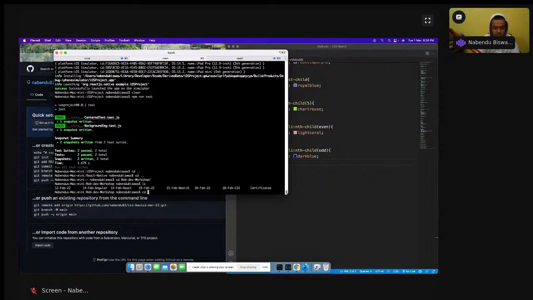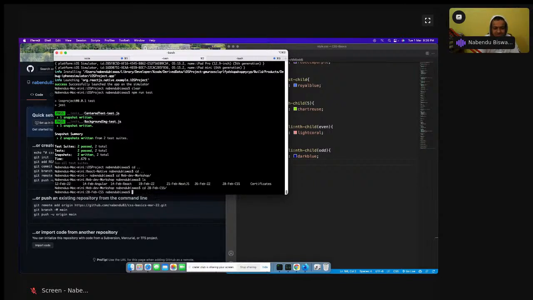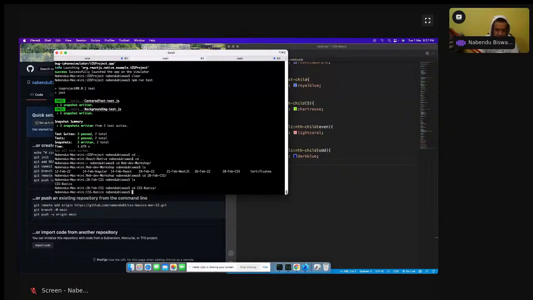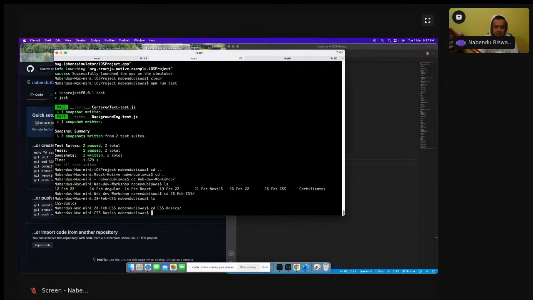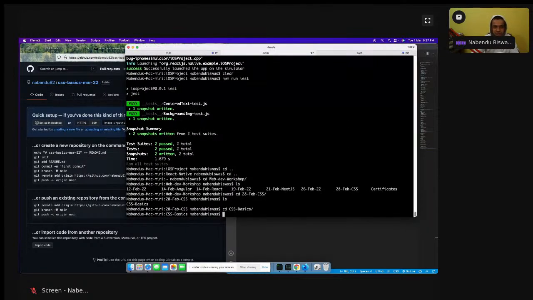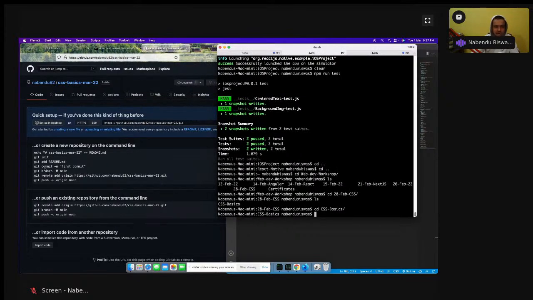Okay, you can do ls also, and it will list things. Some basics of the terminal are also required. So 28 Feb CSS is there, and I did this CSS basics, again CSS basics. So I have to come inside the CSS basics. Let me increase the font size. I will make it a bit smaller. Okay, now I have to give all of these commands which they have told.